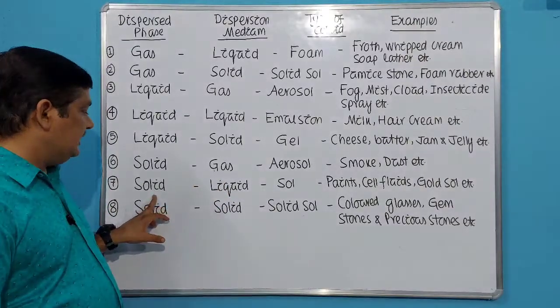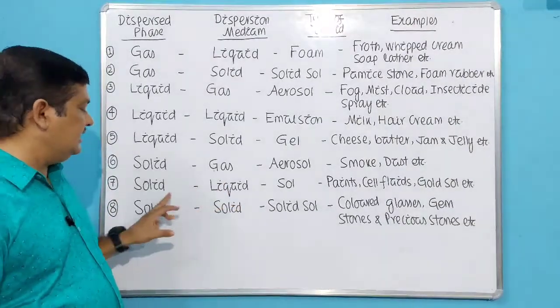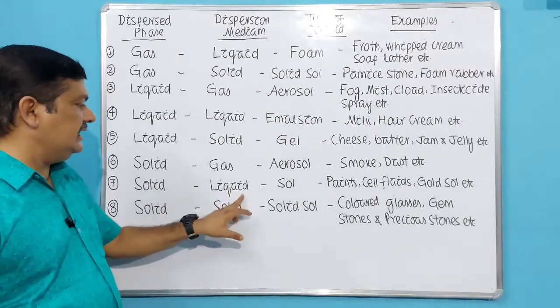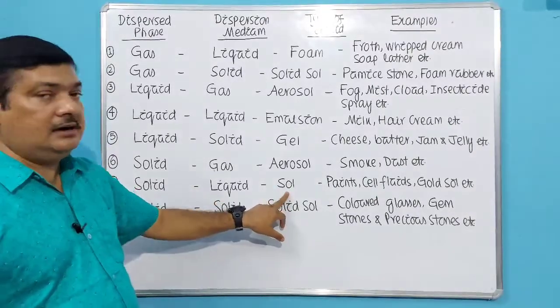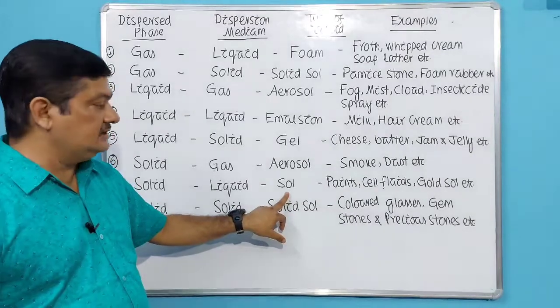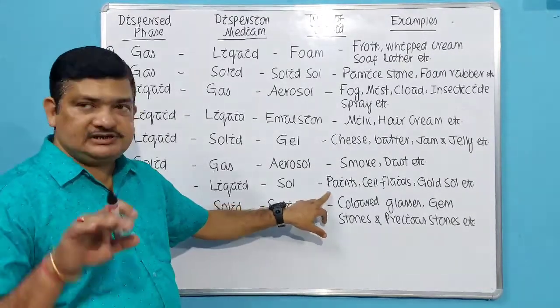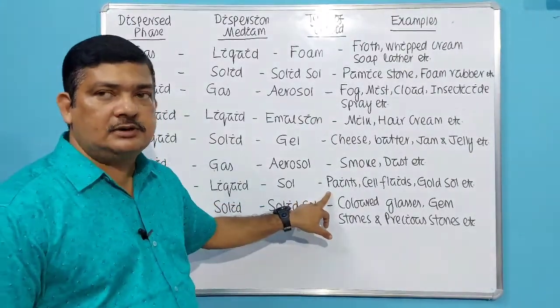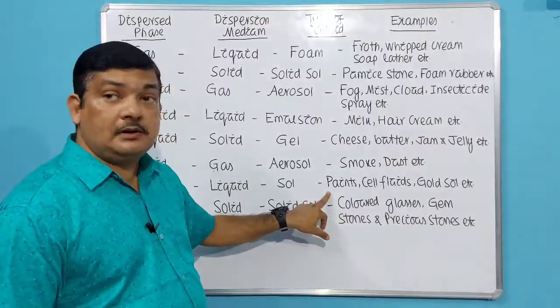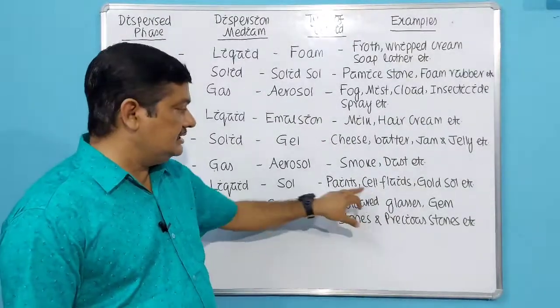Then next, when solid is dispersed in liquid. When a little amount of solid is dispersed in liquid, then the type of colloid formed is called sol. Example, paints which you apply on your doors and on your walls are examples of colloidal solutions called sols.